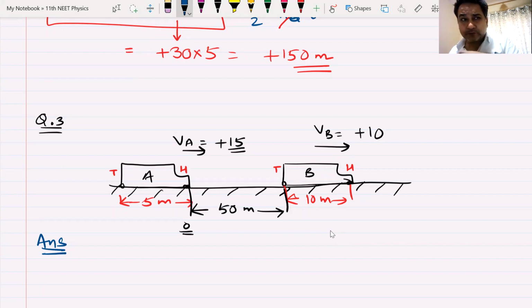What changes? Remember that. The concept doesn't change. The equation doesn't change. Understanding doesn't change. Some values change here and there. Remember, you can solve this question by becoming A or by becoming B. Since all the questions we have been solving by becoming A, let us become B only.